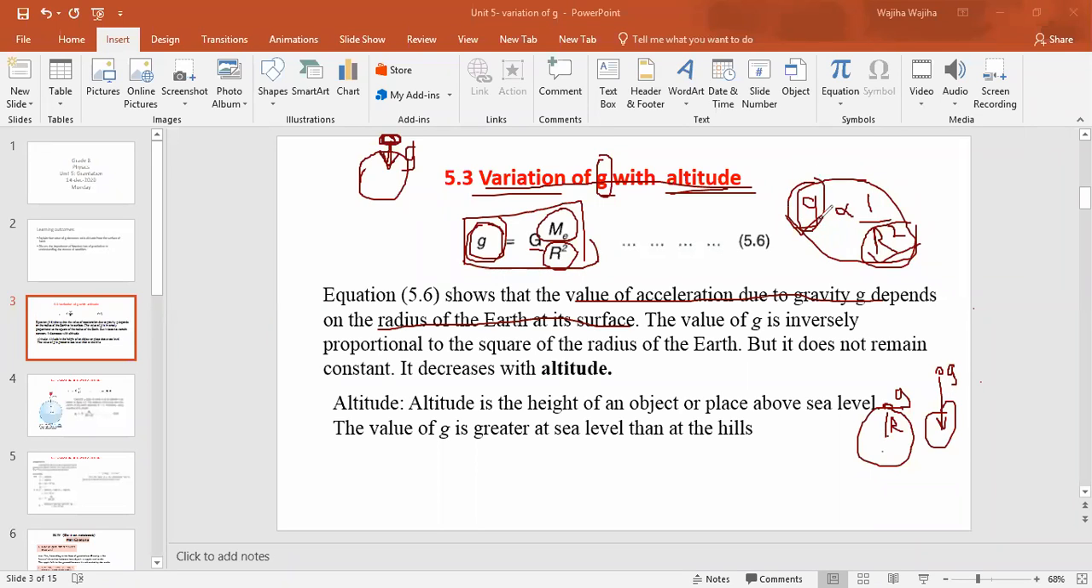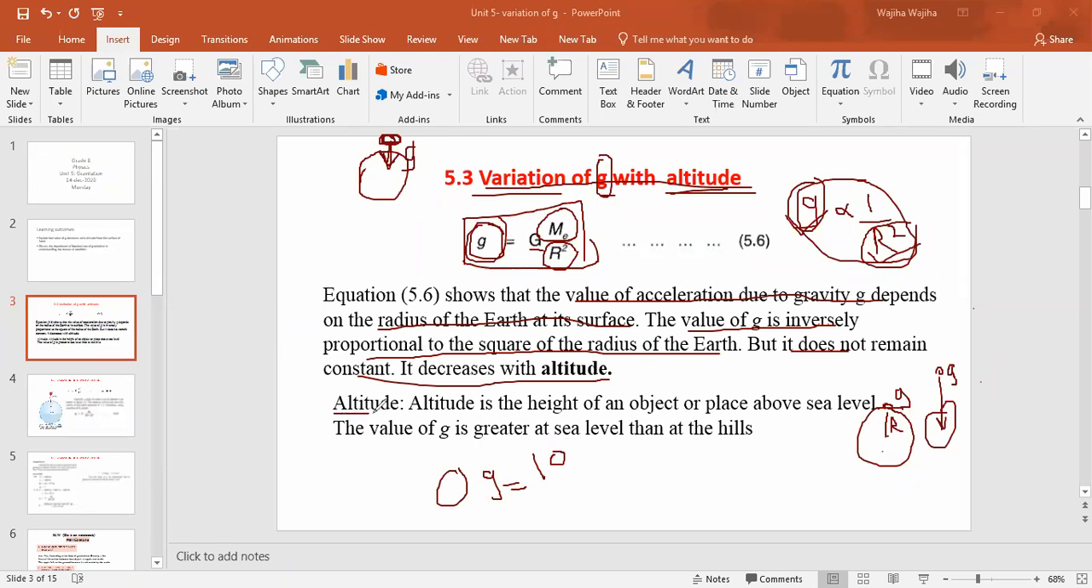So both g and R have an inverse relation with each other. The value of g is inversely proportional to the square of the radius of the Earth, but it does not remain constant. It decreases with altitude. When we talk about the value of g on the surface of the Earth, it is always equal to 10 meters per second squared, right? But as we move our object toward higher altitude, the value of g will decrease.